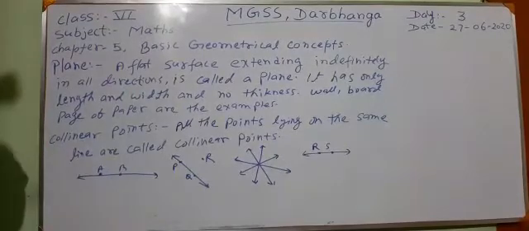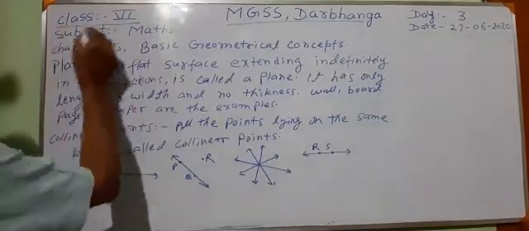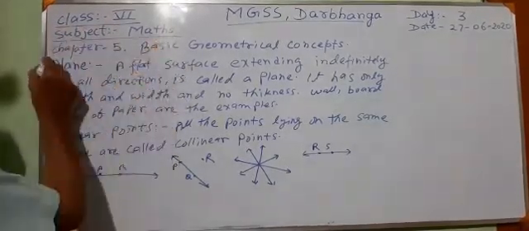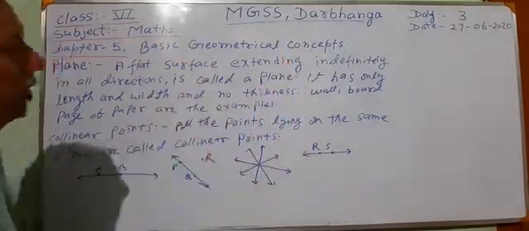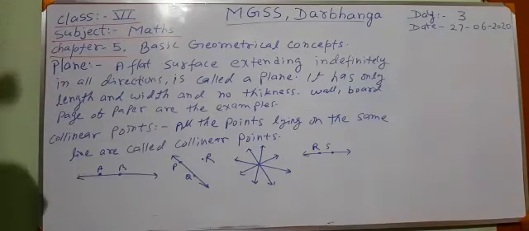This time I am going to teach the students of class 6. This is subject math, chapter 5. The name of this chapter is Basic Geometrical Concepts. This is the third day on this chapter. In 2 days we have read basic concepts. For example, we have read what is a point.